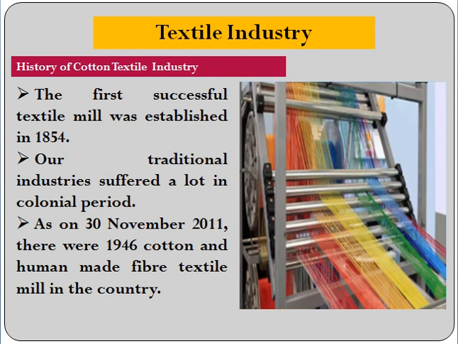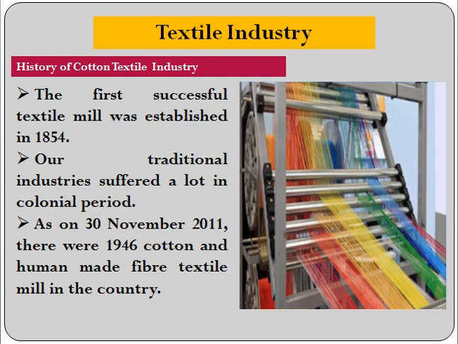Dear students, if we talk about the history of cotton textile in India, then we can say that from the very beginning, cotton textiles were introduced with hand spinning and handloom weaving techniques. After the 18th century, powerlooms came into use. The first successful textile mill was established in Mumbai in 1854. Our traditional industries suffered a lot during the colonial period because they could not compete with the mill-made cloth from England.